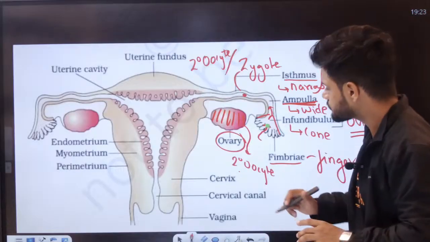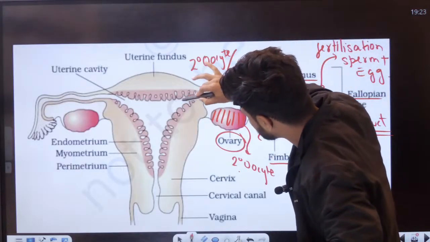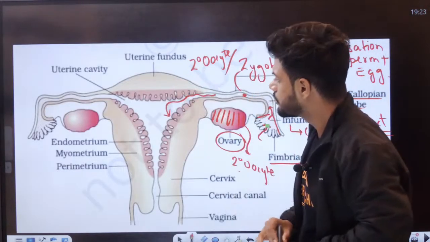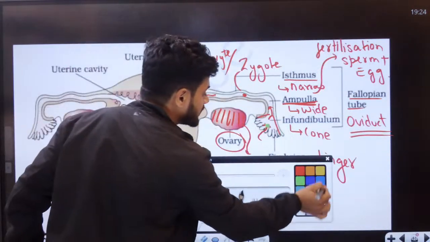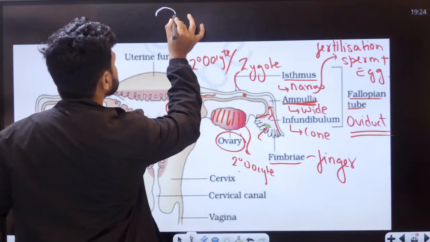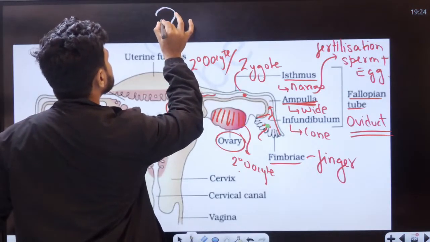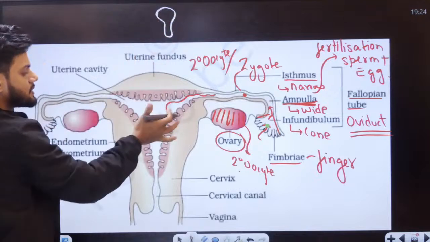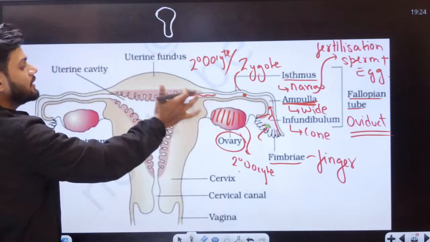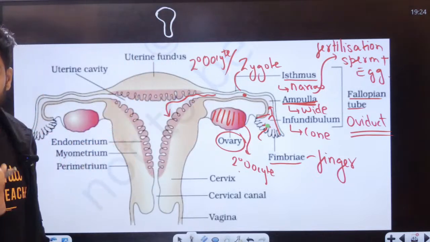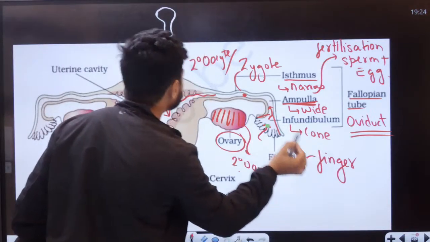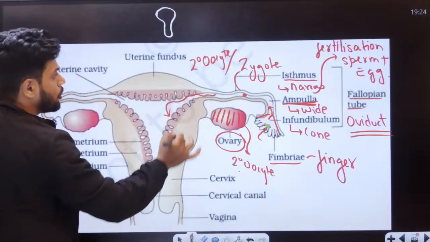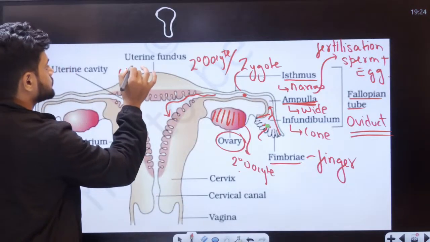Secondary sex organ. Now, movement happens here. Now it reaches one more region called the uterus. This entire region is like an inverted pear. Something like this. Can you see, students? This is called an inverted pear. This inverted pear is called the uterus. This entire thing is called the uterus.